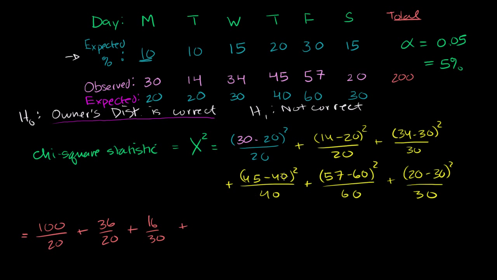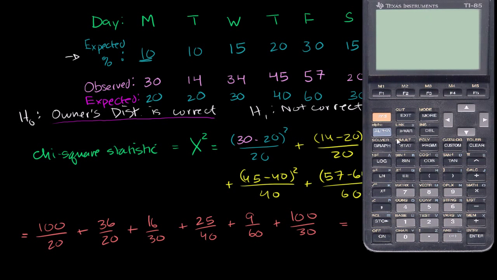Plus 45 minus 40 is 5, squared is 25, so plus 25 over 40. Plus, the difference here is 3, squared is 9, so it's 9 over 60. Plus, we have a difference of 10, squared is 100, over 30. And this is equal to, I'll just get the calculator out for this.